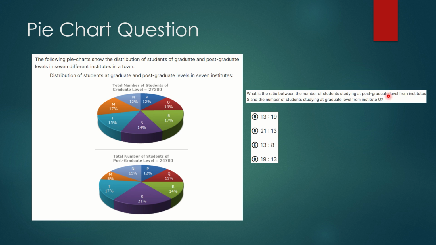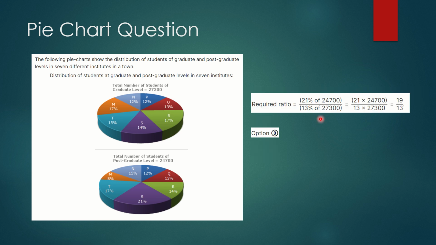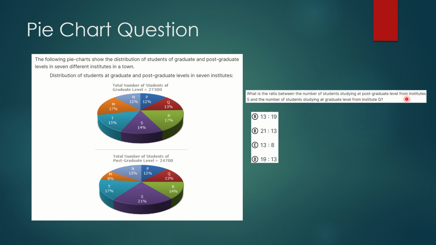So we will look at postgraduate level, and the institution is mentioned as S. So we will consider 21% of 24,700. Now when we look at the graduate level, we will focus on Q. So 13% of 27,300 will come in the denominator. Now if we tally it with the solution part, it is the same thing as we have discussed, and if we expand and calculate it, the final value we get is 19 by 13, which will match with option D. So this would be our final answer. Hopefully everyone has got it correct.